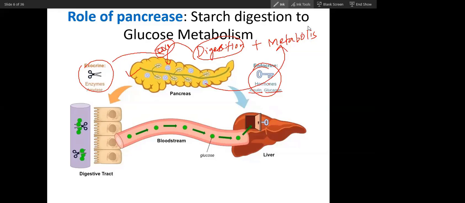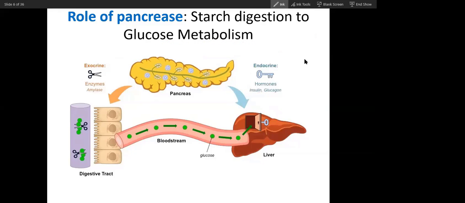It's very easy to remember. The pancreas is a very vital organ, and it is required for your digestion as well as metabolism of food. That is why without the pancreas you cannot survive, because even if you eat food, it will not be digested and it will not be metabolized. So when the pancreas is damaged, you will have diabetes. Not only diabetes, glucagon deficiency will cause a very severe type of crisis. So food will not be utilized, and people cannot survive without the pancreas. This is a very important organ.